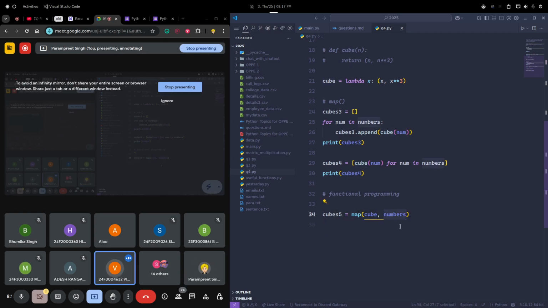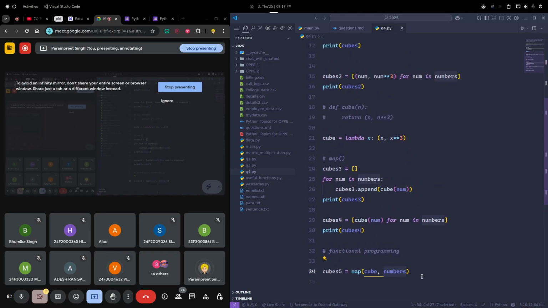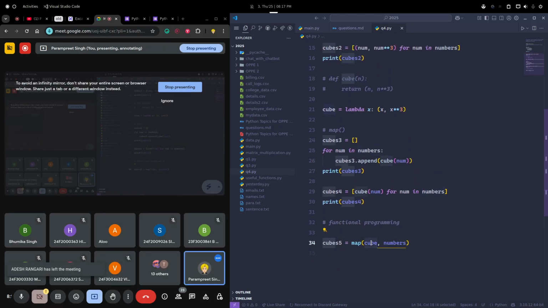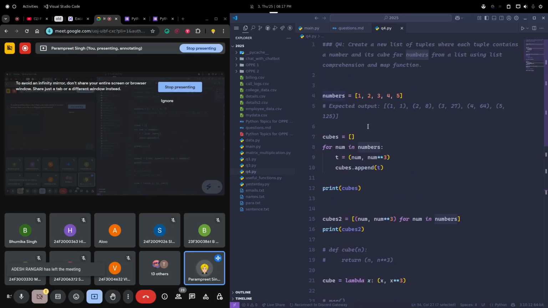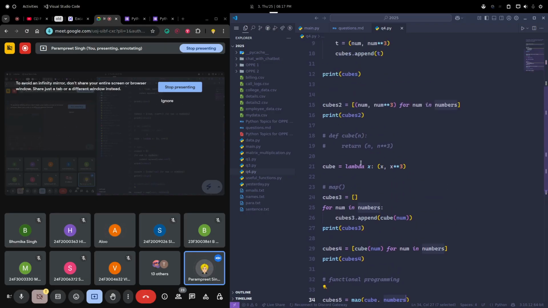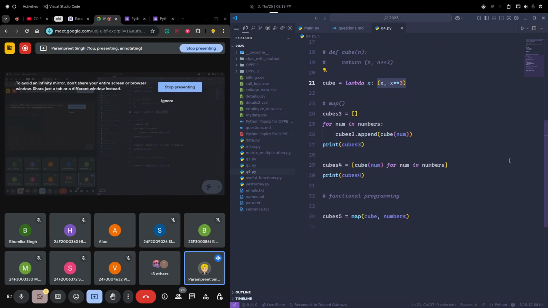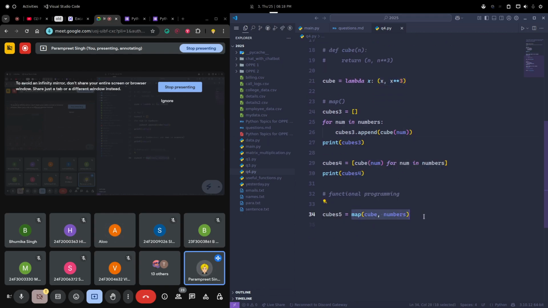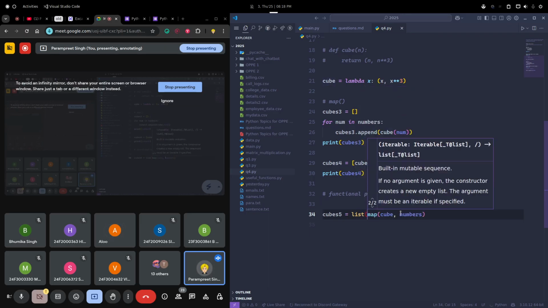It's a list of the numbers. So what it will do, it will take that cube function and go to each and every element of that numbers list, like 1, 2, 3, 4, 5. It will call the function on that number, whatever numbers are there in the list. Then whatever return value it is returning, it will give that value and store it. That's it. Now I just need to convert it into a list.